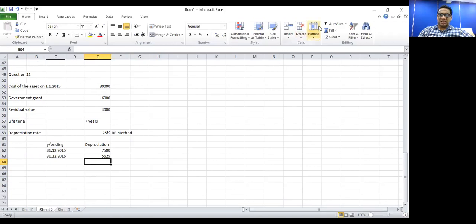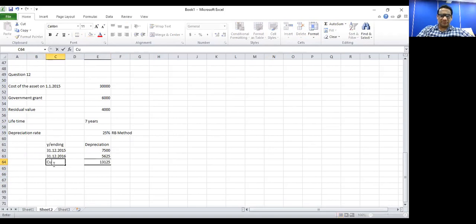So total depreciation would be 13,125 as at 31st of December 2016. This is the cumulative depreciation as at 31st of December 2016. So depreciation for the second year 5,625, cumulative depreciation 13,125.